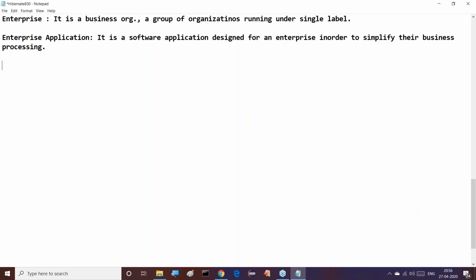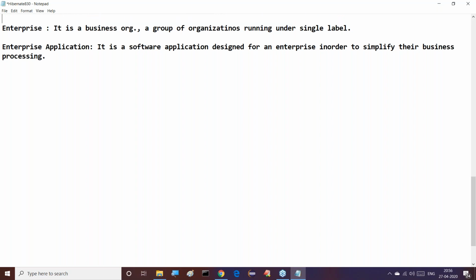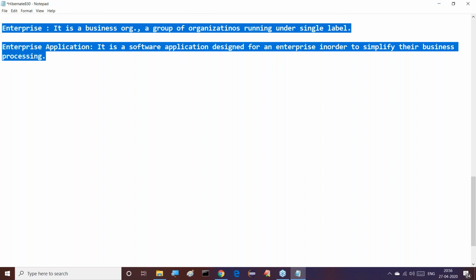With this point, we can understand exactly the meaning of enterprise application. Guys, just two definitions. These are general definitions only, not too technical. The first definition: an enterprise is a business organization or a group of organizations running under a single label.